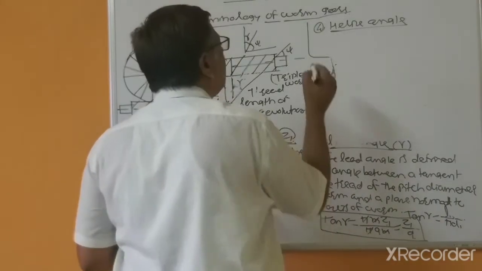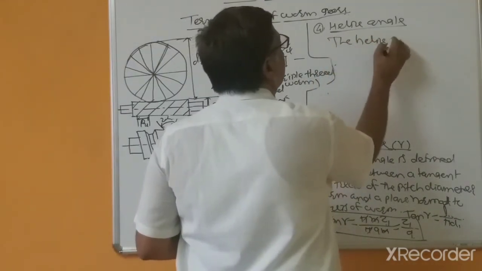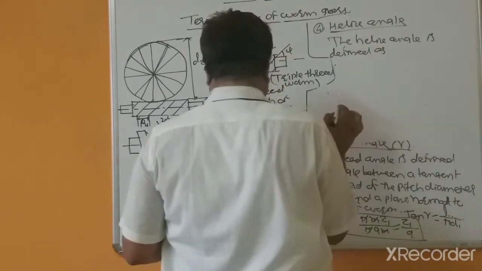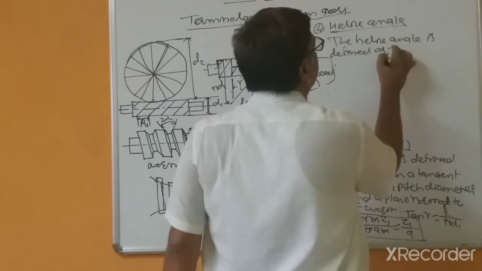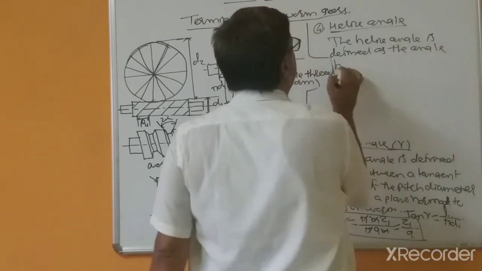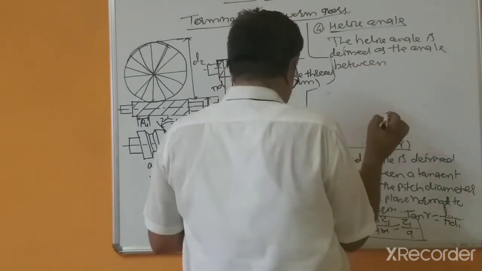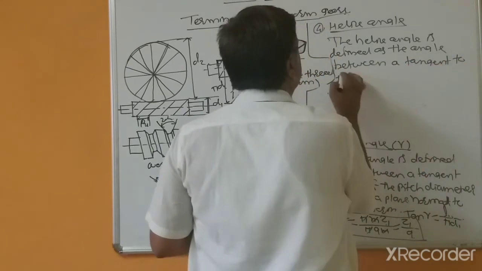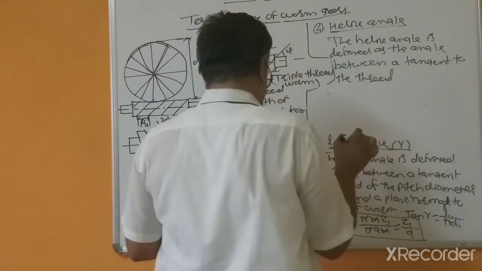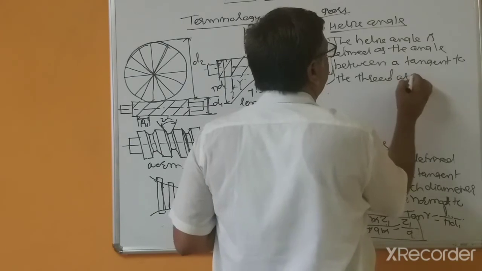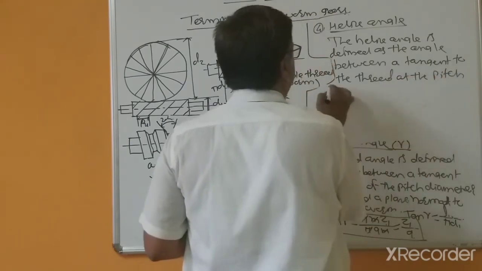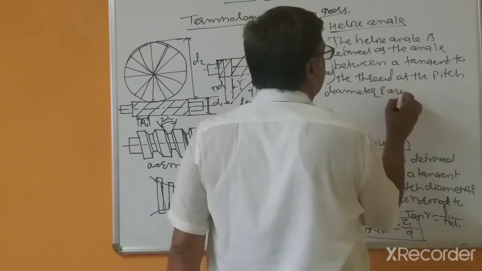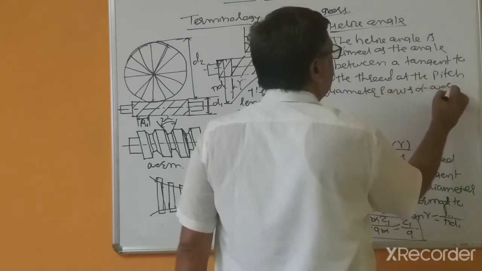The helix angle is defined as the angle between a tangent to the thread at the pitch diameter and the axis of worm.